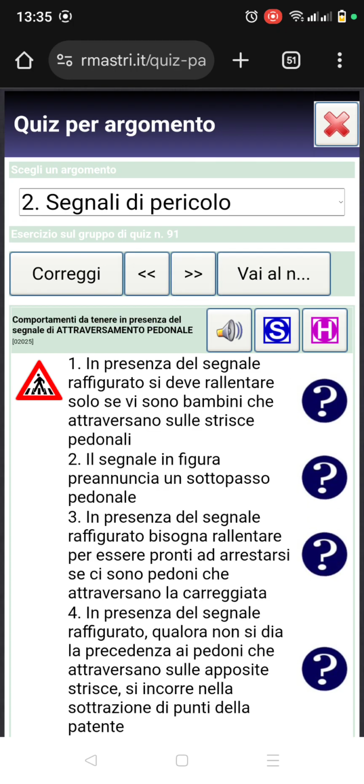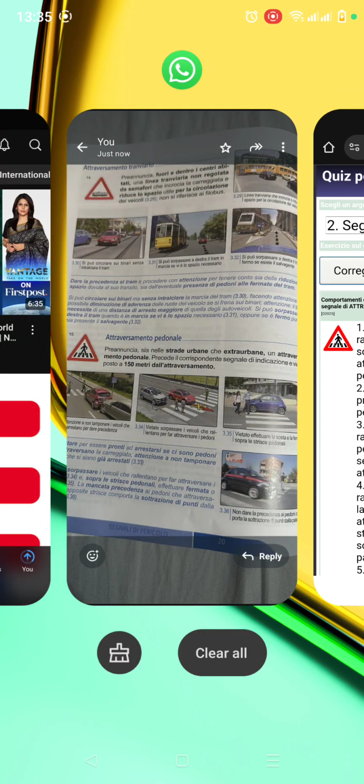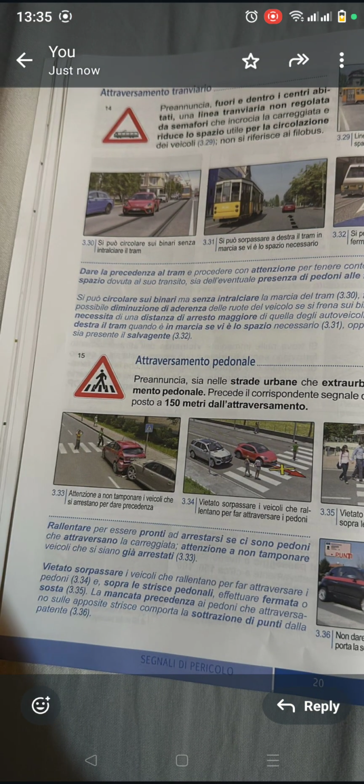So our next lesson will be the behavior to keep in the presence of the pedestrian crossing signal, which is the zebra crossing. Let me see if we can take that lesson without making the video too long. So we already know the zebra crossing.